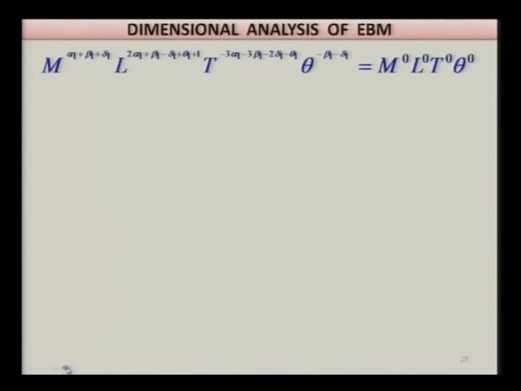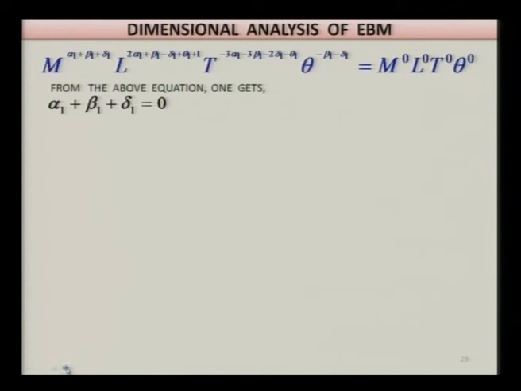You get this equation: M raised to power alpha 1 plus beta 1 plus delta 1, L raised to power 2 alpha 1 plus beta 1 minus delta 1 plus theta 1 plus 1, T raised to power minus 3 alpha 1 minus 3 beta 1 minus 2 delta 1 minus theta 1, and theta raised to power minus beta 1 minus delta 1, is equal to M raised to power 0, L raised to power 0, T raised to power 0 and theta raised to power 0. From the above equation one gets